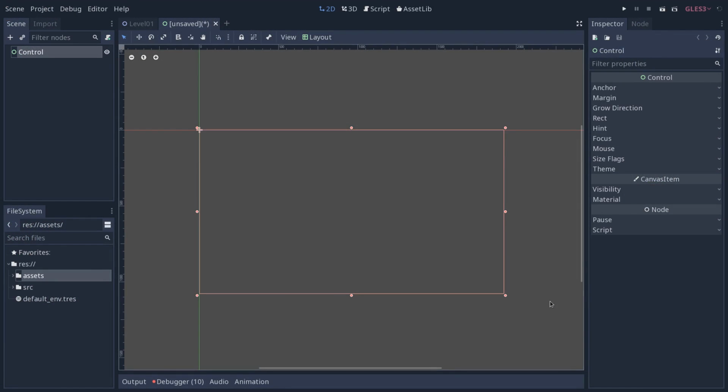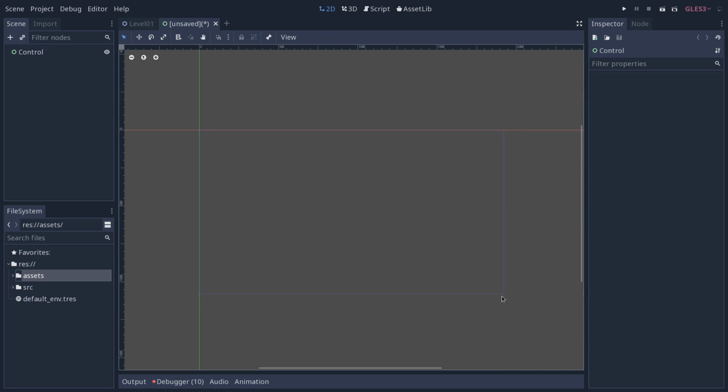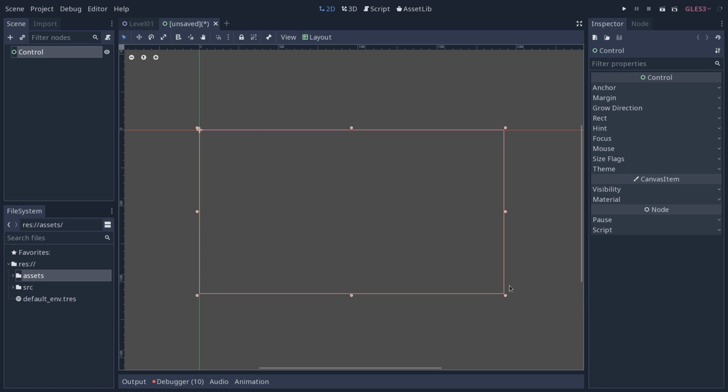Now, going back to our user interface, the first node is going to serve a bit as a container. So it will be the main base for our screen that we can easily resize with the selection tool by clicking and dragging on one of the handles. So everything will fluidly rearrange inside of it based on the parameters we'll give to the control nodes. We'll call that our main screen.